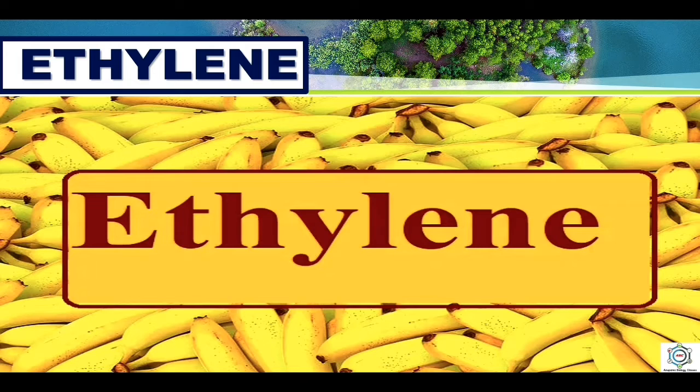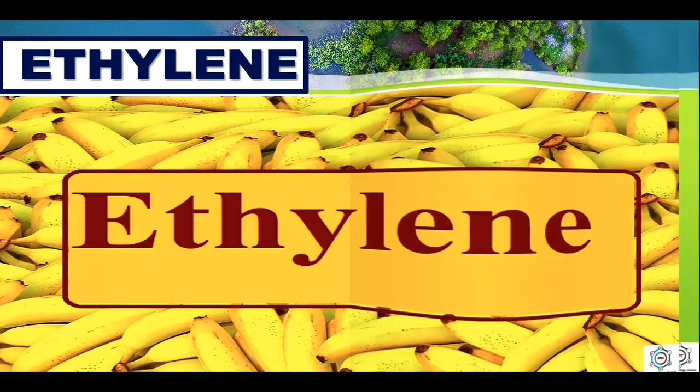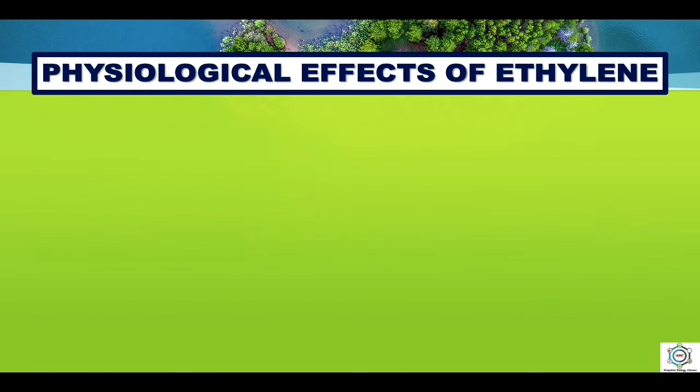Zimmerman found that it induces leaf abscission. Subsequent physiological studies led to the discovery of ethylene as a natural product of ripening fruits. It is now well established that ethylene is synthesized in ripening fruits, flowers, leaves, and even roots, and acts as a natural plant growth hormone. Now, let's see the physiological effects of ethylene.